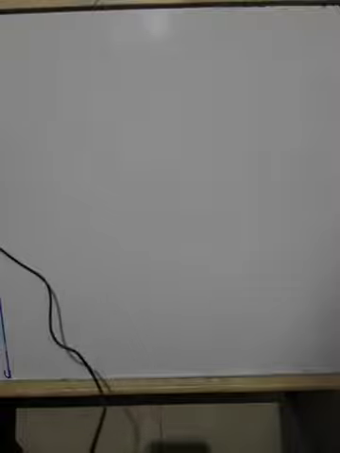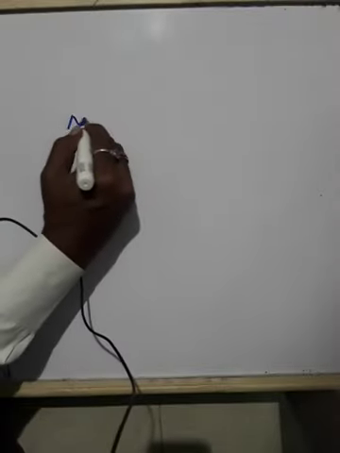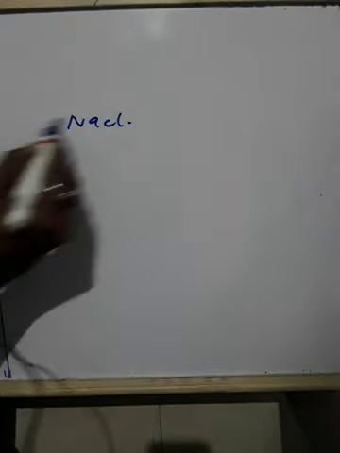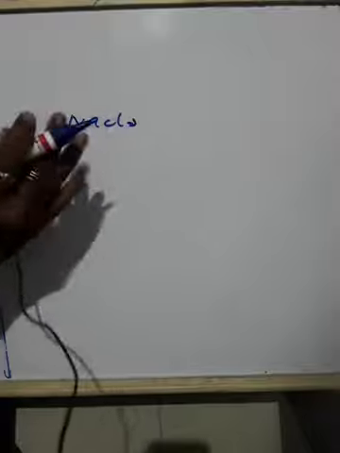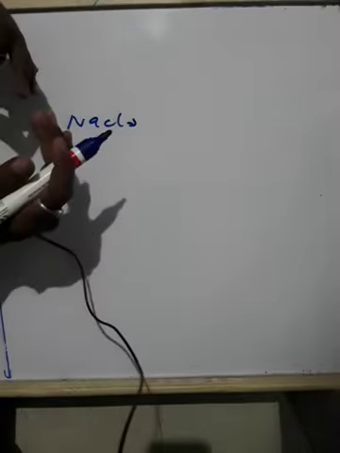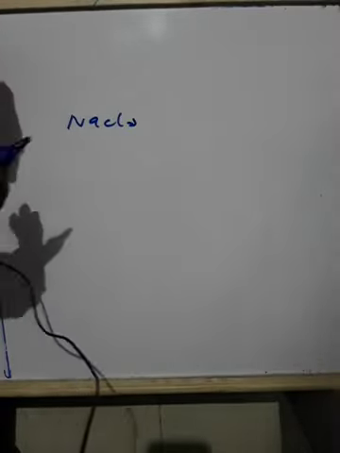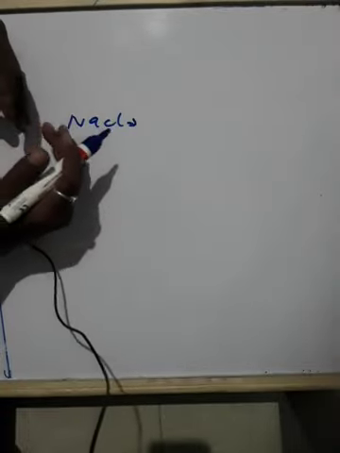The second rule: when a compound consists of a metal and a non-metal, the name or symbol of the metal is written first. I will give one nice example. Sodium chloride is the correct method, because according to the IUPAC rule, the metal comes first, followed by the non-metal.